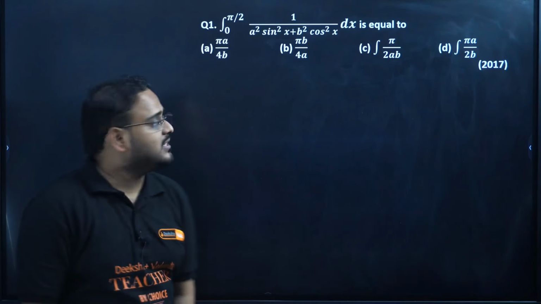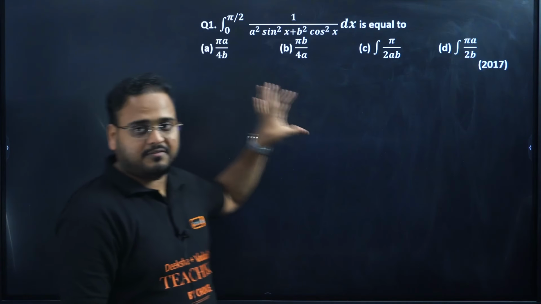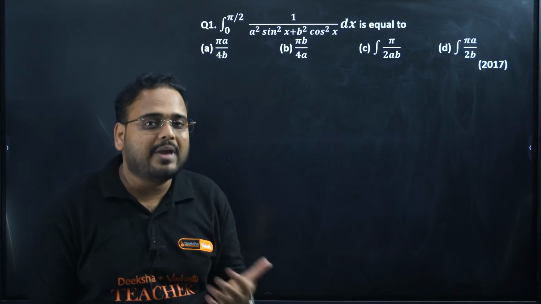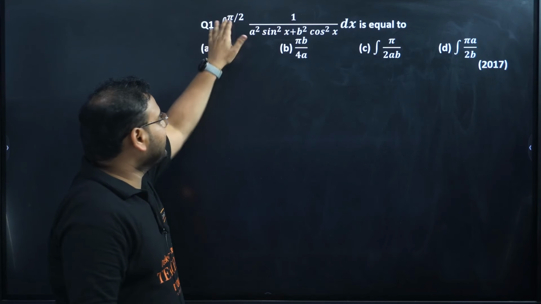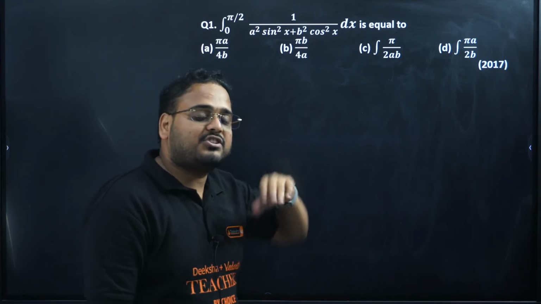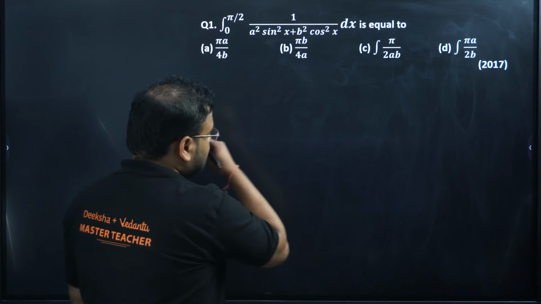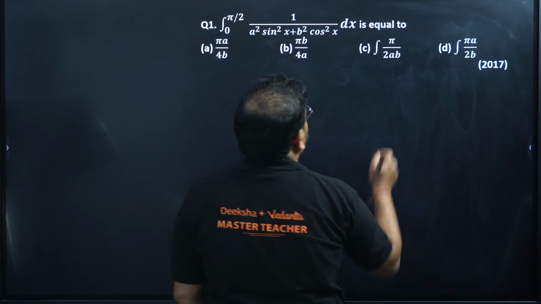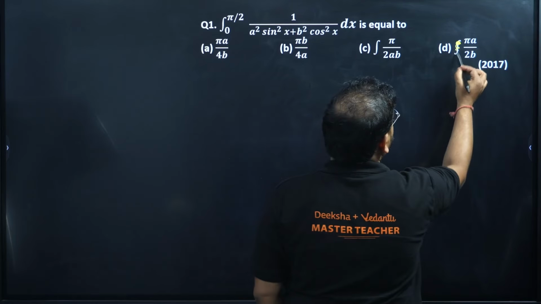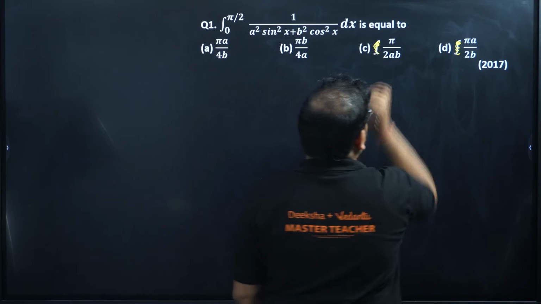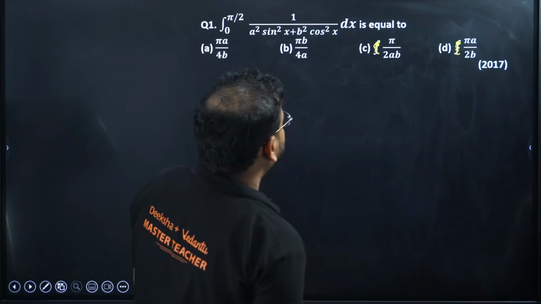Now you can see here, this looks like a form of a particular function, but we have to make some changes to make it happen. And of course it is a definite integral, so if I'm making a change of substitution, I have to make the change of limits as well. So let's be careful in that and get the result. This is a mistake, we're going to remove this. There's no integration over here in the result. Let's continue.